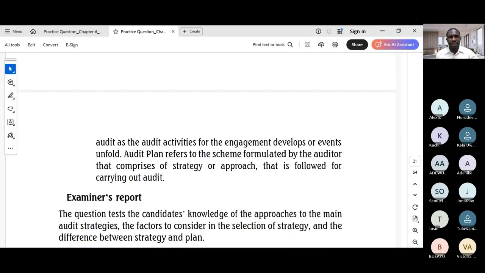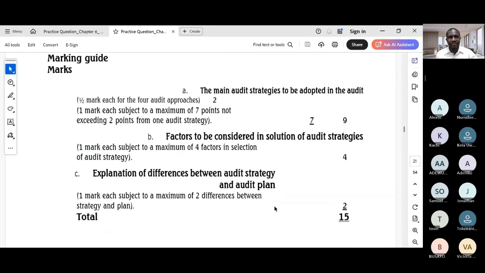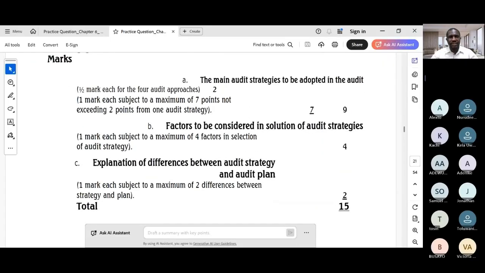Now if you look at the marking key, it allocates 0.5 marks for each of the 4 audit approaches and 1 mark for up to 7 explanation points. So this means you should name all 4 key strategies. For each strategy, provide a concise explanation, maybe 1 to 2 sentences, of what it entails and its typical application. Please ensure your explanations are distinct from each other.